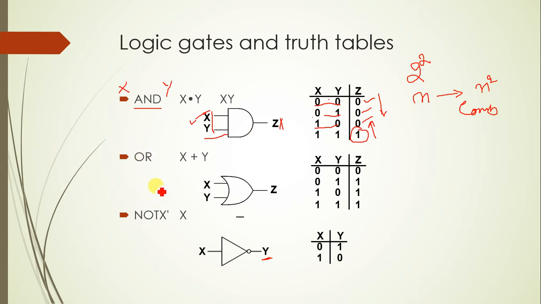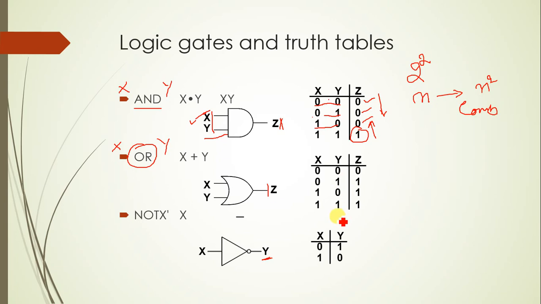Then similarly the OR gate, the name itself will tell, X or Y. That means if either input is high, my output will go high, okay? In this case also there are 2 inputs X and Y, and you get Z as the output. The combinations would be 4, that is X, Y: 0 0, 0 1, 1 0 and 1 1.